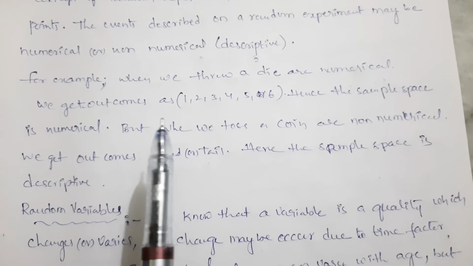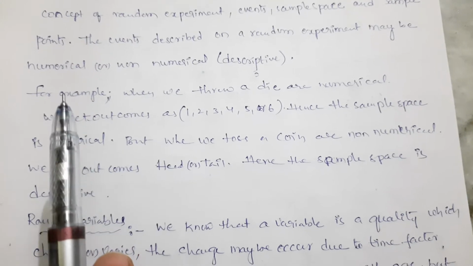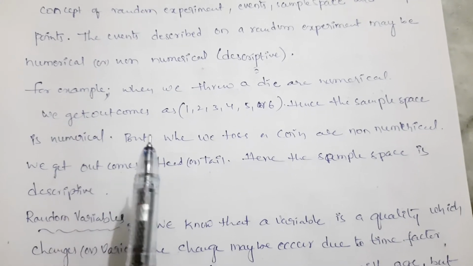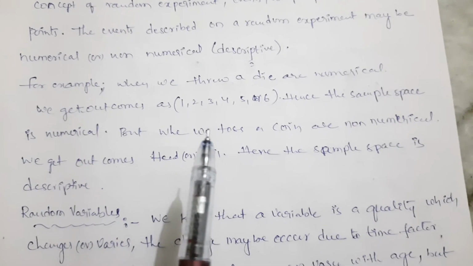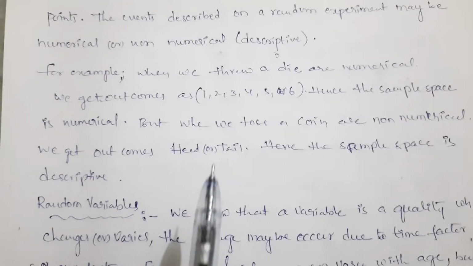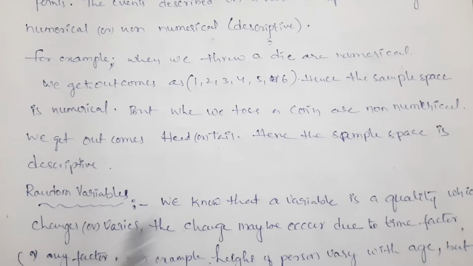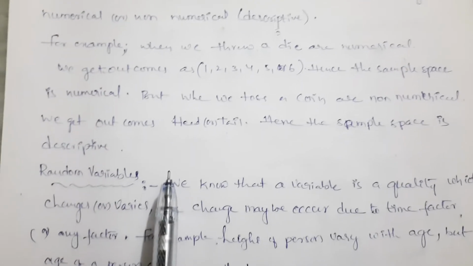If the outcomes are numbers, that is called numerical. Here we get non-numerical outcomes, either head or tail. That is called non-numerical, and a non-numerical sample space is called descriptive.